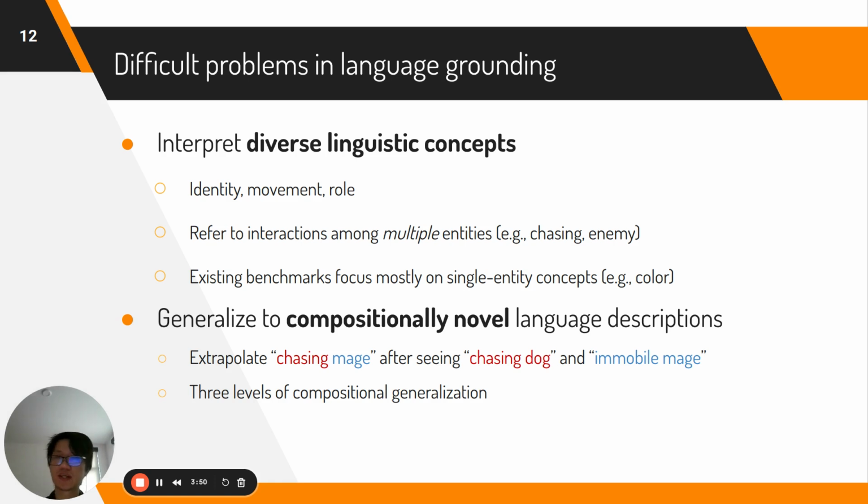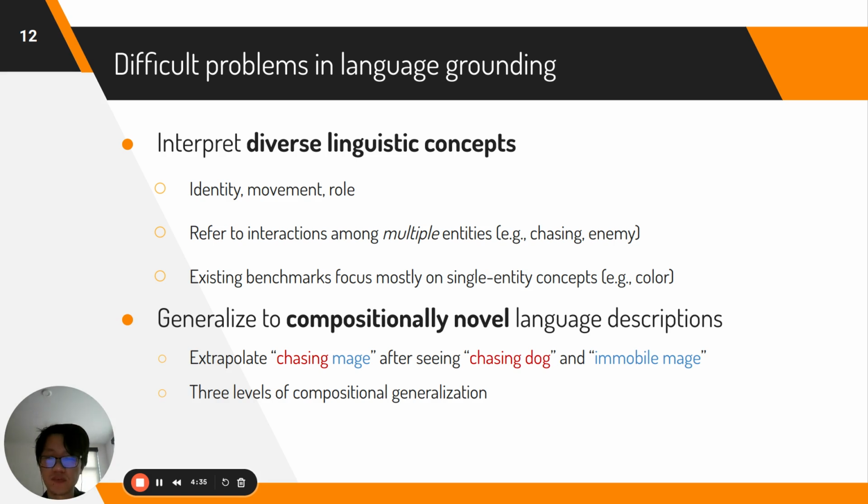Our benchmark presents some of the most difficult problems in language grounding. First, it requires a model to interpret various linguistic concepts within a description. Some of these concepts are highly intricate, as they describe interaction among multiple entities. In contrast, previous world modeling benchmarks focus only on single-entity concepts like color.